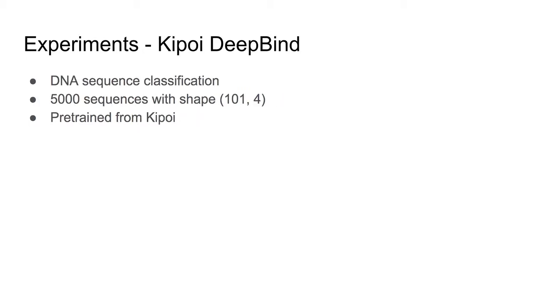Our second model is actually an online hosted model for genomics and DNA sequence classification. So we ended up using 5,000 sequences from a DNA data set where each sequence is of length 101, and there are 4 different types of characters that can be in each place in the sequence. So this is a good example of a non-traditional use case for saliency methods that still works with those given explanations. And it's just a very new way of using this discrete sort of model as opposed to an image-based model.